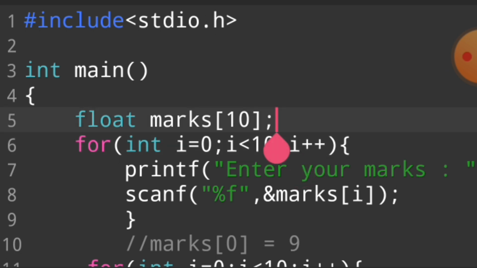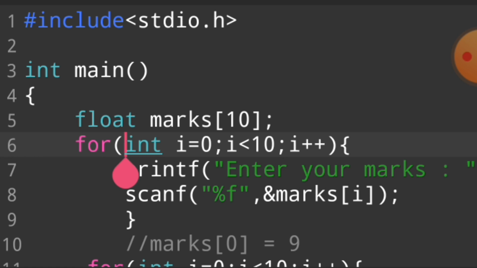First of all, I declare an array. This marks array is equal to marks 1, marks 2, marks 3, marks 4, marks 5, marks 6, marks 7, marks 8, marks 9, marks 10 variables. These 10 variables are the marks array variable, and this variable is capable of storing floating point data. Floating point data, and then we write a for loop.